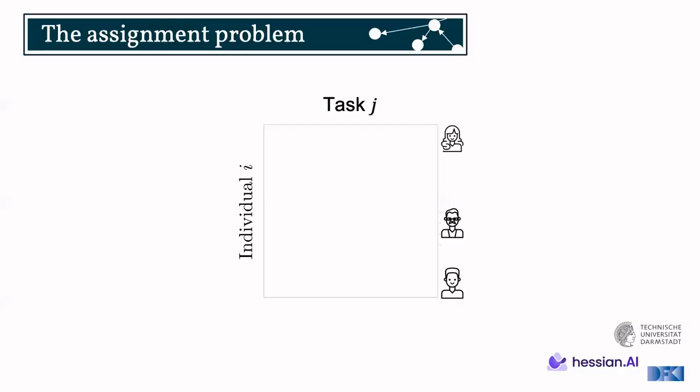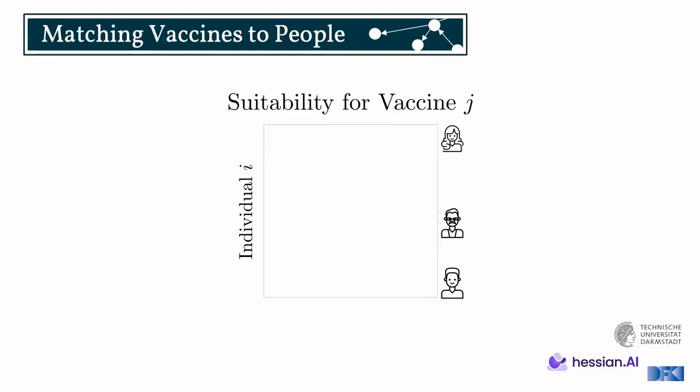So let's specifically look at an instance that we know as the assignment problem. An assignment problem is essentially like in a company. You have workers, you have tasks, and workers are suited differently for different tasks. Some people have their strengths in certain kinds of tasks, like administration, while others are maybe more technical. The management essentially just tries to match these positions. Here we see in the rows the different individuals, the workers, and in the columns the tasks.